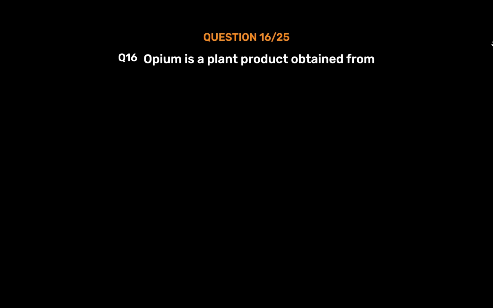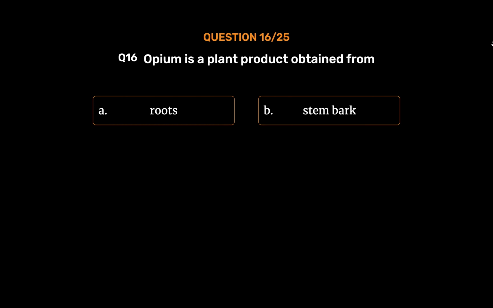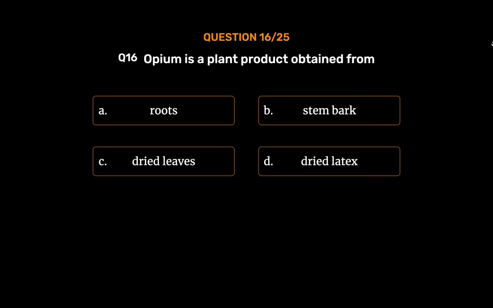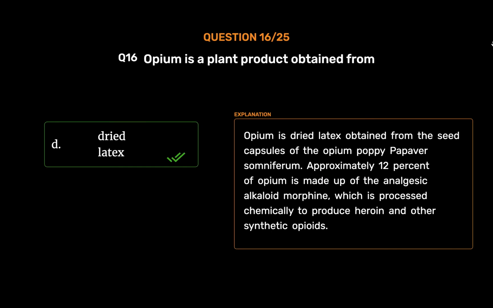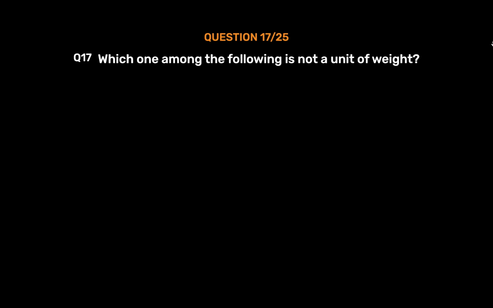Question number 16. Opium is a plant product obtained from option A, roots. Option B, stem bark. Option C, dried leaves. Option D, dried latex. The correct answer is option D, dried latex. Opium is dried latex obtained from the seed capsules of the opium poppy Papaver somniferum. Approximately 12% of opium is made up of the analgesic alkaloid morphine, which is processed chemically to produce heroin and other synthetic opioids.